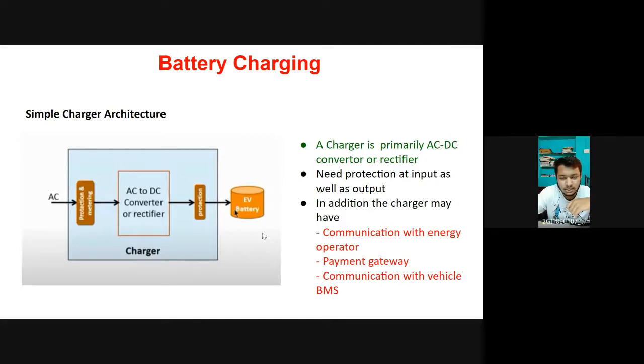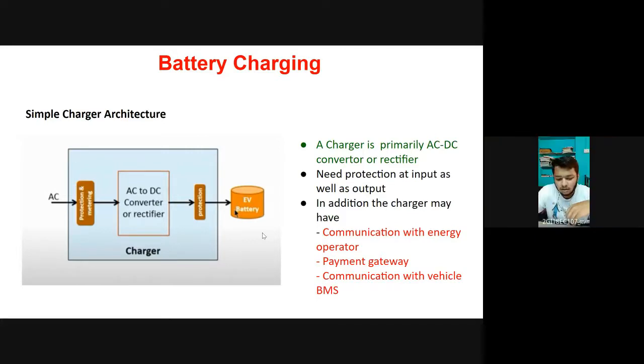And next, again, there will be a protection unit after the rectifier, such that if anything goes wrong with the battery, that should not affect the internal circuit. Or if anything goes wrong in the internal circuit, there should not be any casualty caused due to the problem arising from the battery.